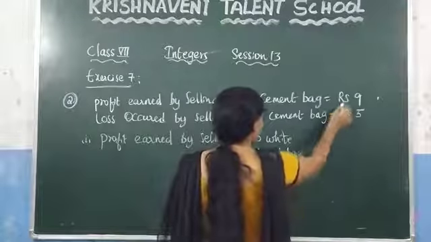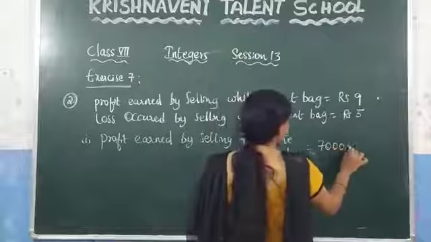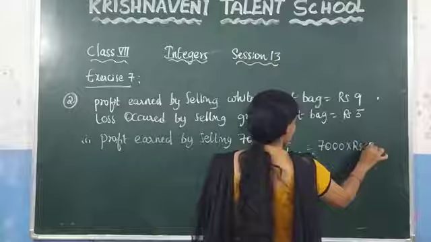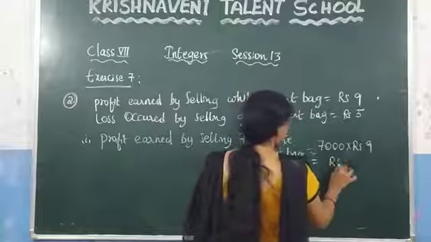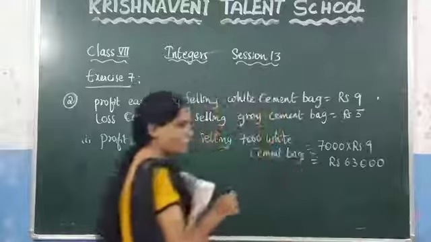Since for each bag they get 9 rupees profit, for 7,000 bags it is 7,000 into 9, so how much? 63,000. This is the profit.